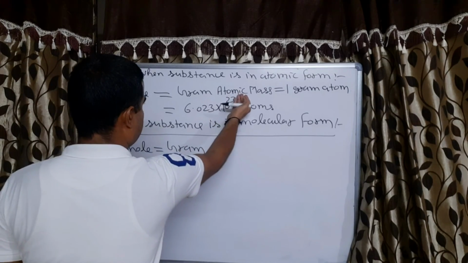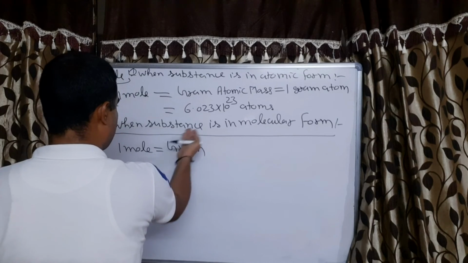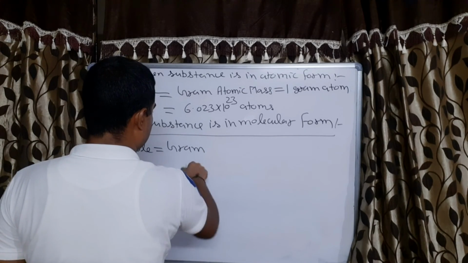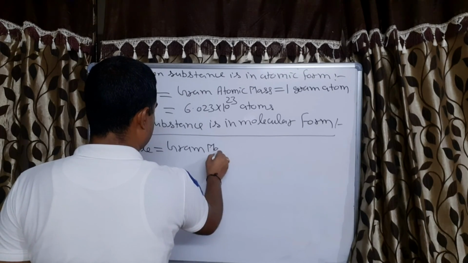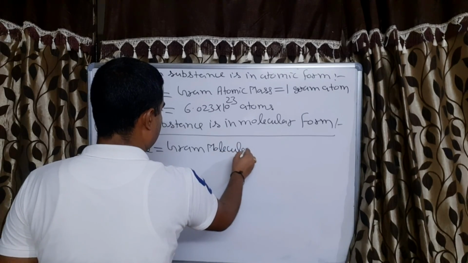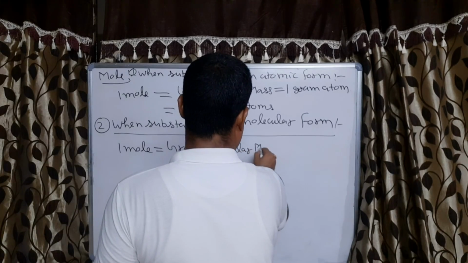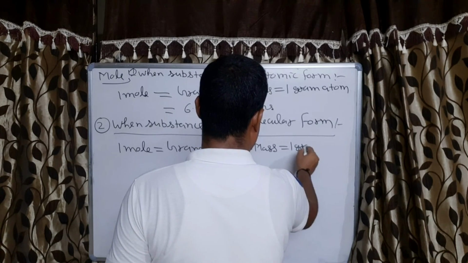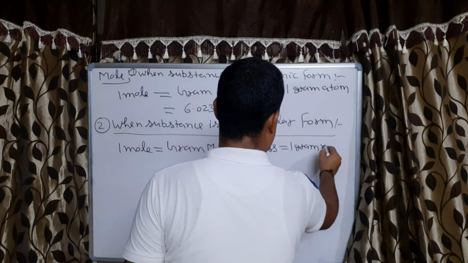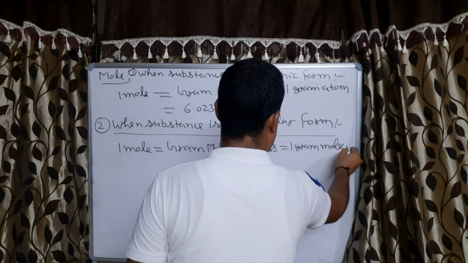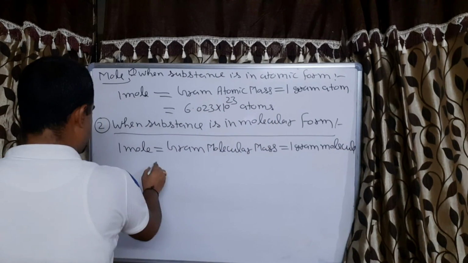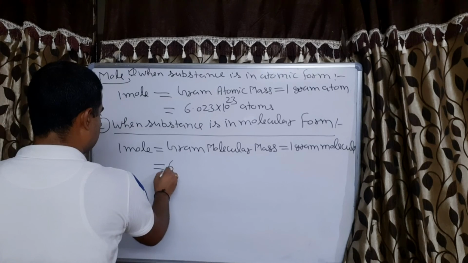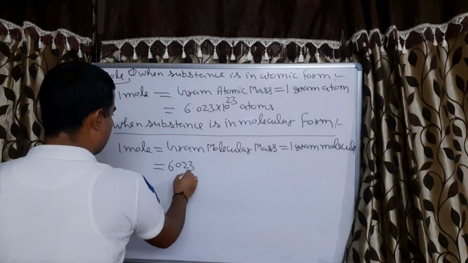Here it is atomic mass because it is atomic form. Molecular form means gram molecular mass. And that is equal to 1 gram molecule, correct or not? And 1 gram molecule contains Avogadro number of molecules.